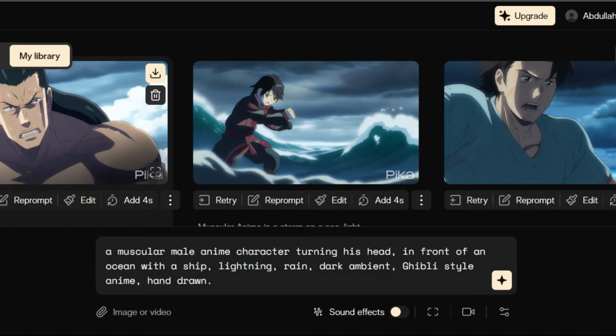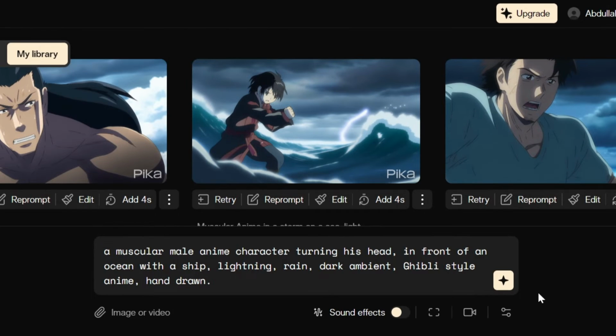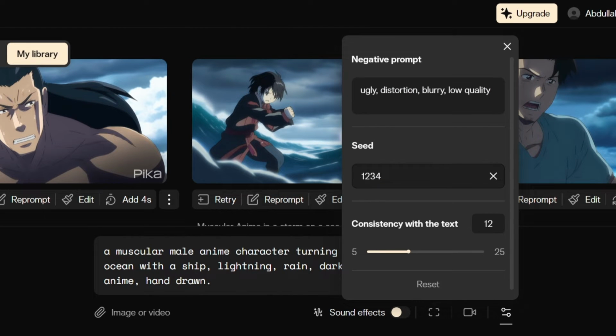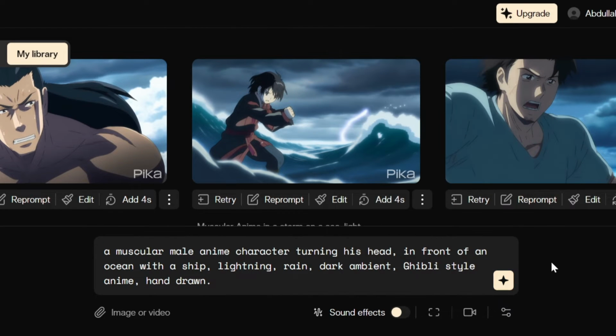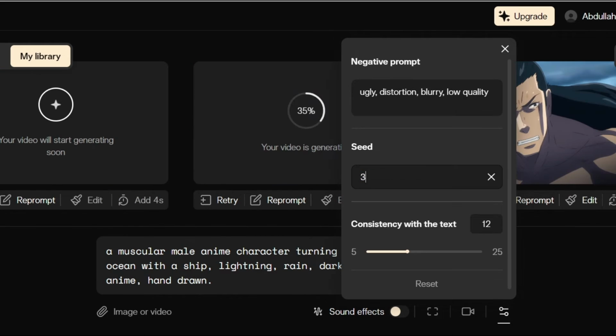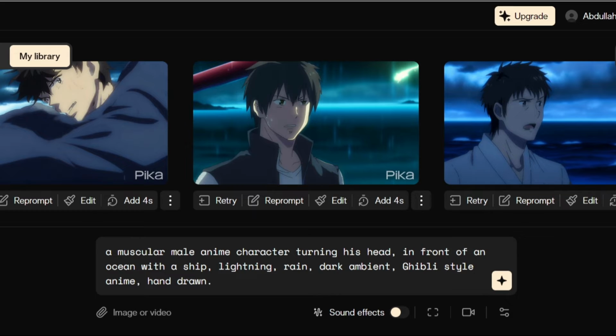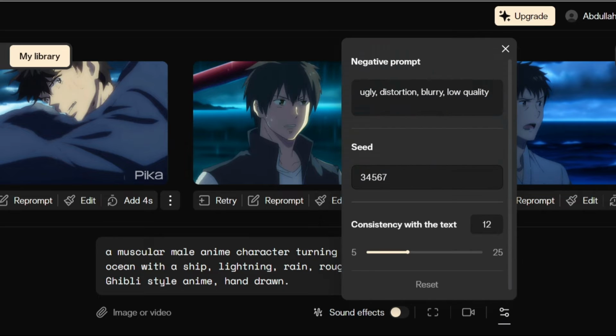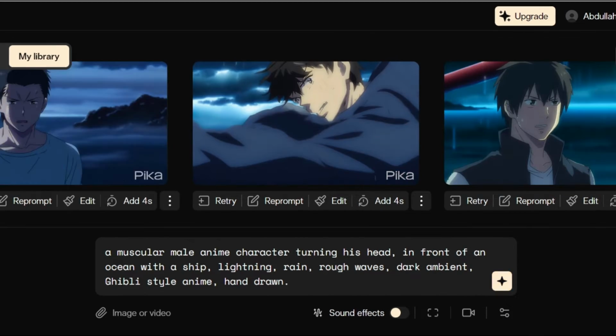However, if you find something you don't like in the video, instead of changing the prompt, which might make you get a different variation which could be worse, just click on this filter option and change the seed number. Yes, just what I told you a moment ago. Then click on generate again and you can keep doing this until you get exactly what you wanted. However, if you keep getting the same unwanted results after every generation, you can just edit the prompt by adding details or add that exact thing that you don't like to the negative prompt and then generate again. This time you definitely should get an amazing result.